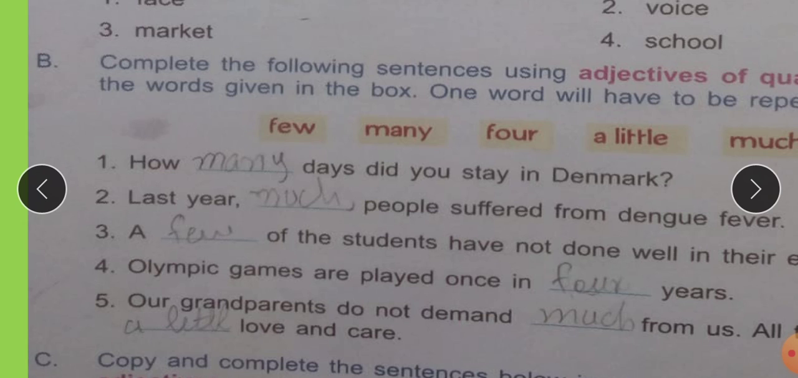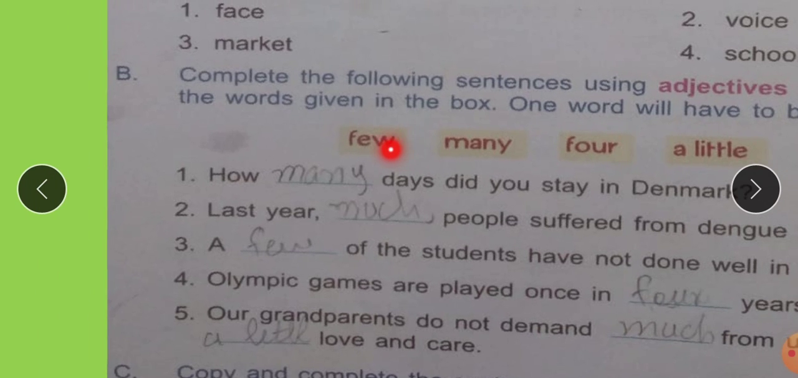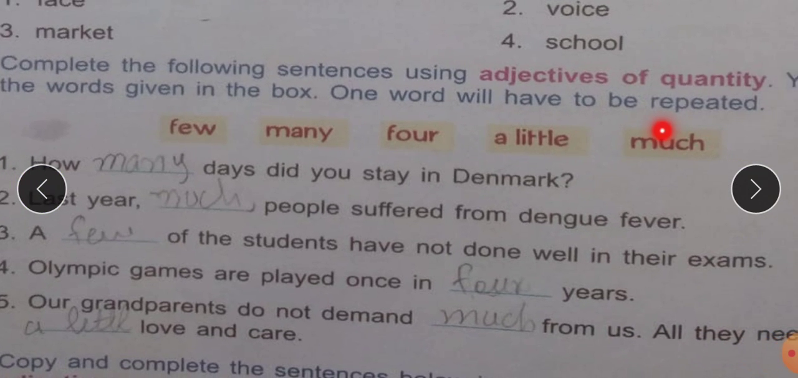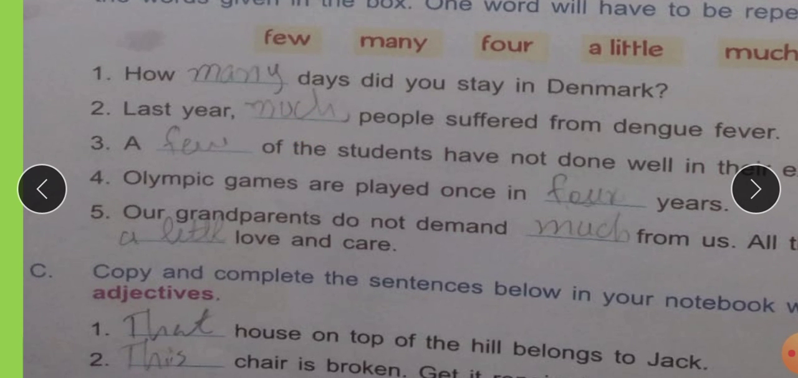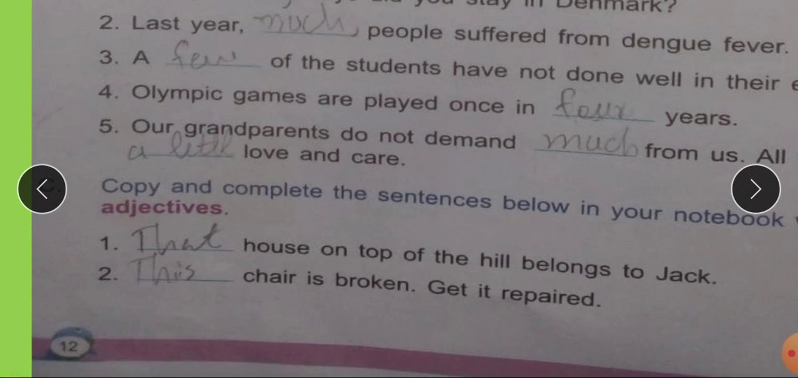Next are adjectives of quantity. You have to fill in the blanks with adjectives of quantity, for example, few, many, for, a little, and much. How many days did you stay in Denmark? Last year, many people suffered from dengue fever. A few of the students have not done well in their exam. Olympic games are played once in four years. Our grandparents do not demand much from us. All they need is a little love and care.